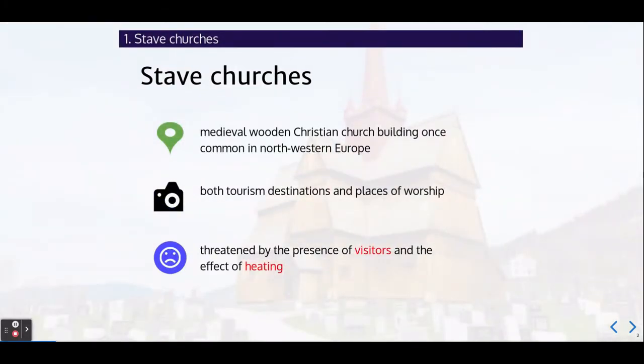Stave churches are medieval wooden church buildings, once very common in Northern Europe. Nowadays, they are both tourism destinations and they also host religious events. But because of this, heating is turned on and off many times during a year, especially during cold seasons. This is of course threatening the delicate structure of those buildings that therefore have to be preserved.